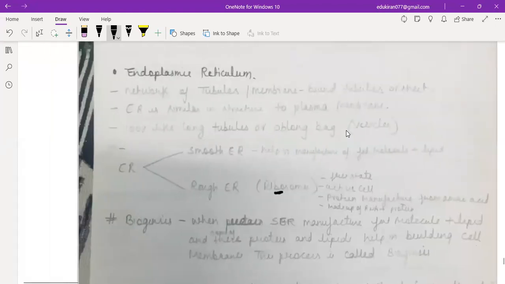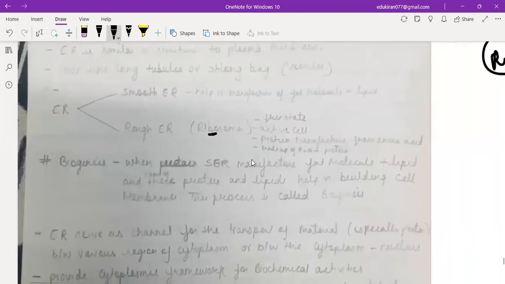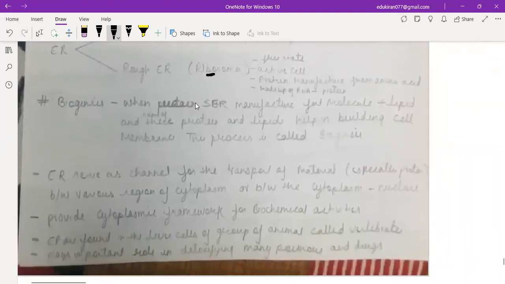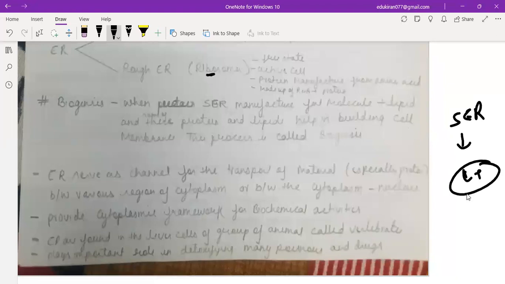Now coming to one more term, which is biogenesis. When the SER manufactures fat molecules plus lipids, and some of these proteins and lipids help in building the cell membrane, this process is called biogenesis, right? So when the smooth one is manufacturing these lipids and fat molecules, and some of them help in building the cell membrane, that is known as the biogenesis process.